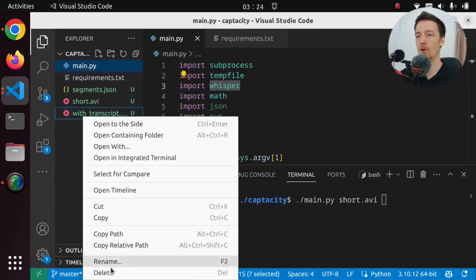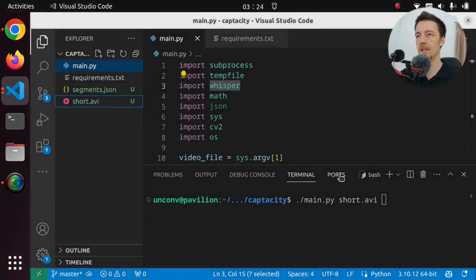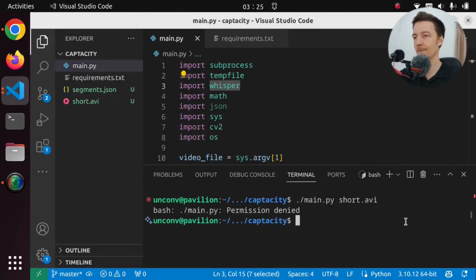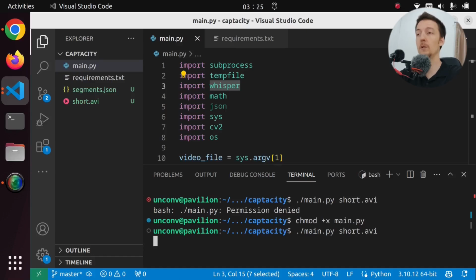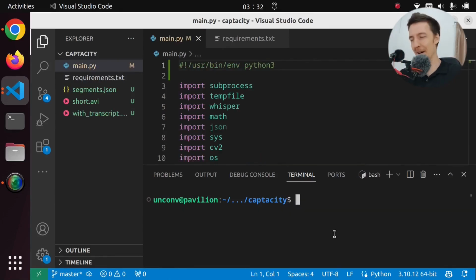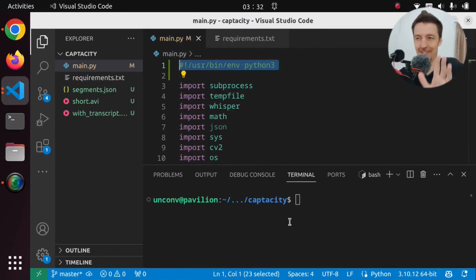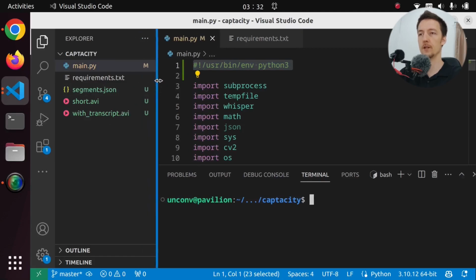Then here we can now run our main.py and we can pass in the short.avi. And I will delete this old with transcript file from here, just so that we know that it's going to be a new file. And we just run this. Well, we have to set the permissions first. So I have to chmod plus x main.py and then we can run it. So now it will use Whisper to detect all the words in the short and then it will generate all the captions. Alright, it's now done. I forgot to add this hashbang here, so it didn't quite work the first time. But I added the hashbang and then I ran it again and now we have a with transcript.avi.